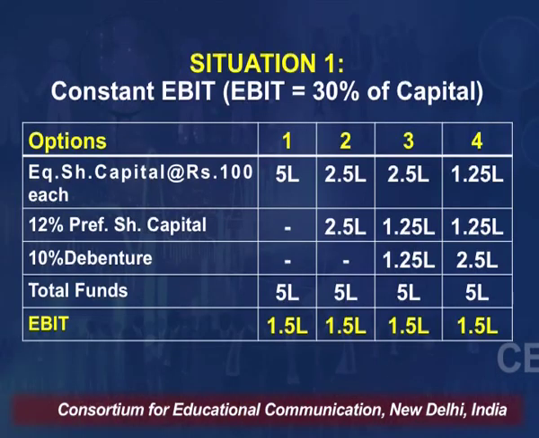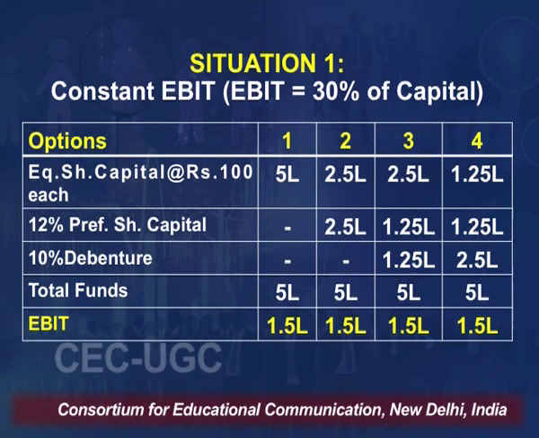So, this is scenario 1, where we have constant EBIT and our EBIT will be equal to 30% of the capital that we have. The table on the screen will show you the pattern of financing, the total amount of capital and the sources from where the capital has been raised.